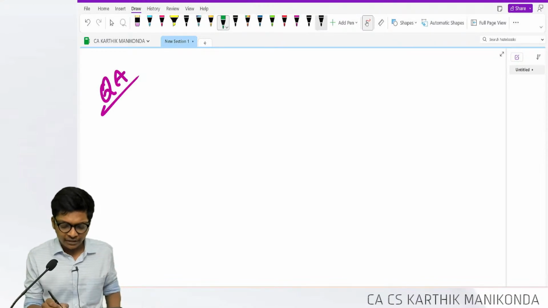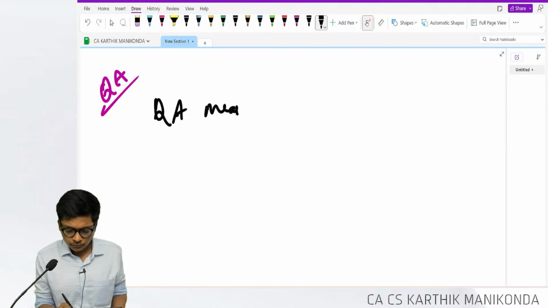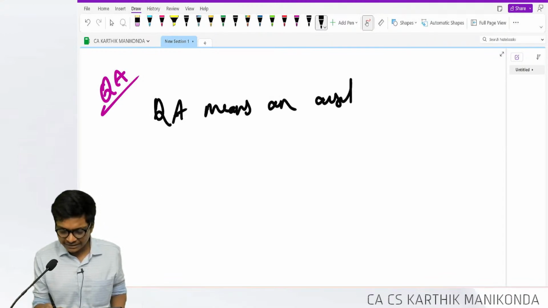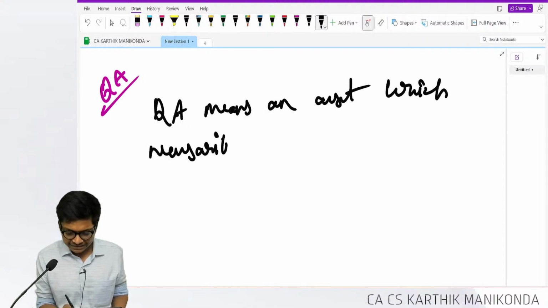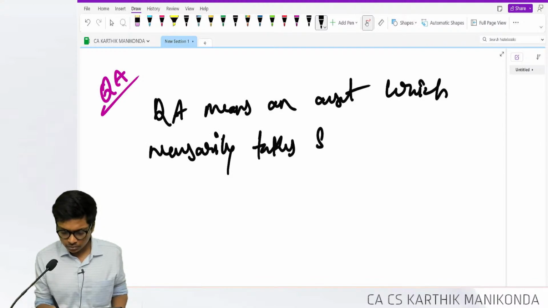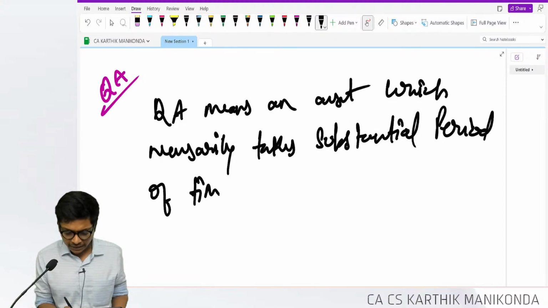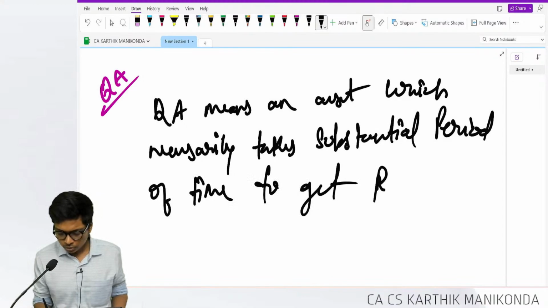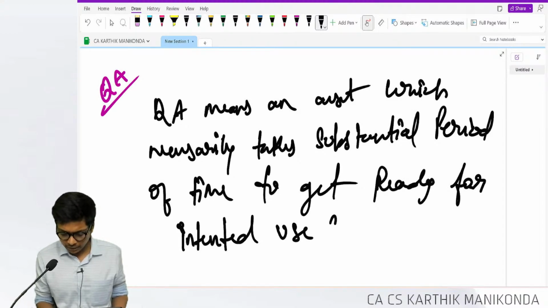What is qualifying asset? We have to memorize this. Qualifying asset means an asset which necessarily takes substantial period of time to get ready for intended use or sale.